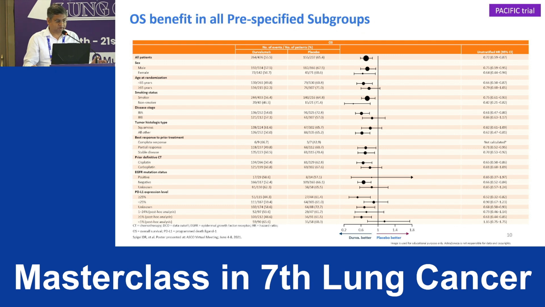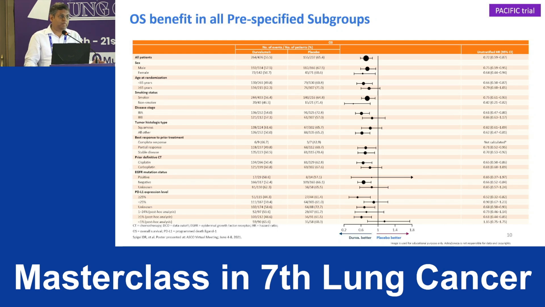And this OS benefit is seen across all the subgroups except PDL1 score less than 1. If the PDL1 score is less than 1, you will see the hazard ratio is on the opposite side. Rather, it is actually detrimental, 1.15.